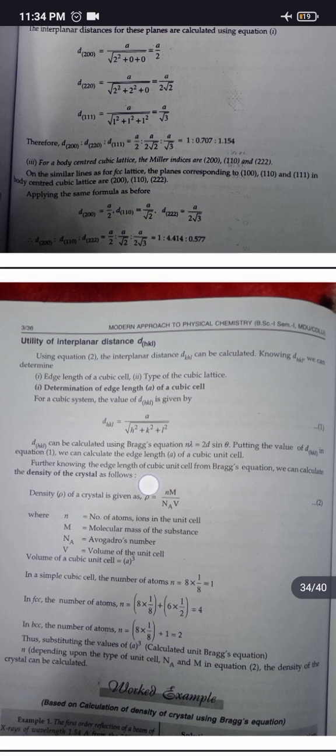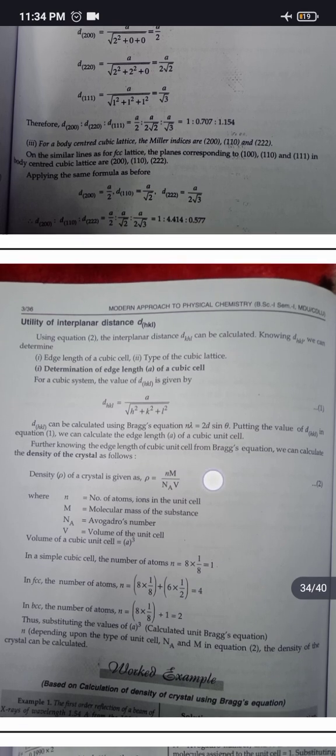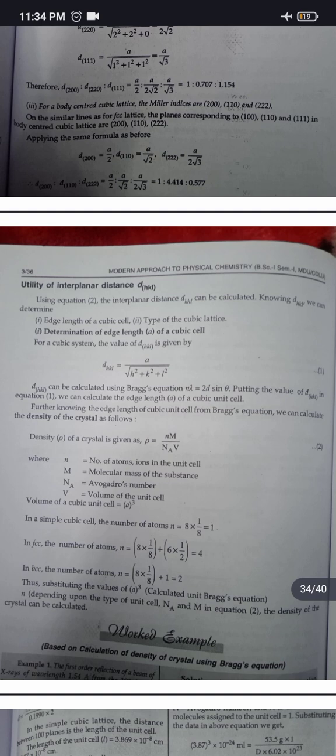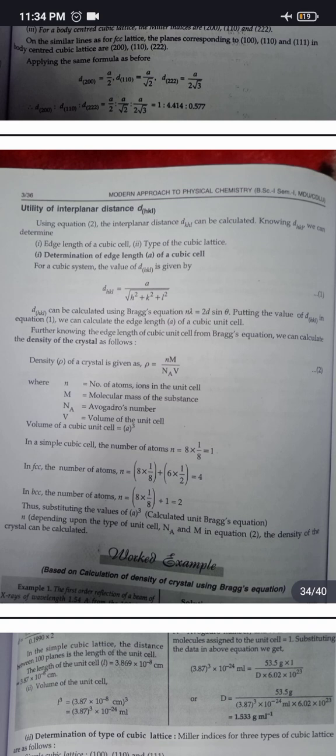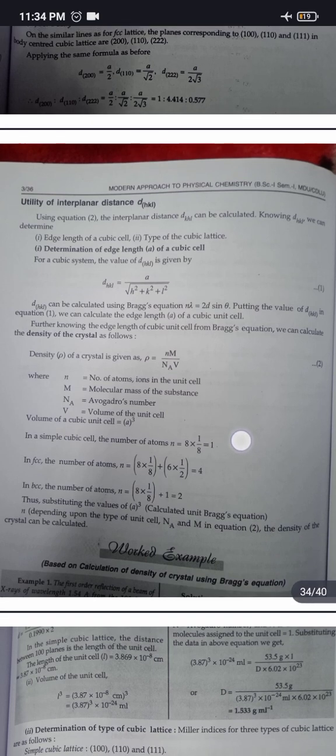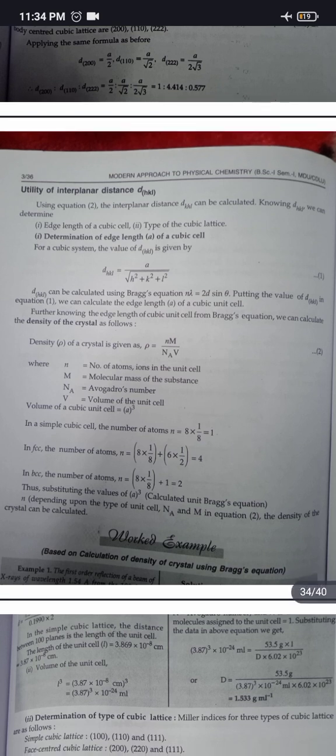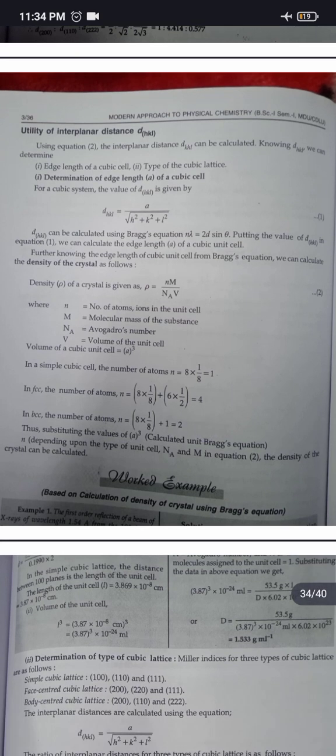Further, knowing the edge length of the cubic unit cell from Bragg's equation, we can calculate the density of the crystal as follows. Density rho of a crystal is given by rho equals n into M upon Avogadro number multiplied by volume. The volume of a cubic unit cell is a cube. In a simple cubic cell, the number of atoms n equals 8 multiplied by 1 by 8, equals 1. In FCC it will be 4, and in BCC it is 2. Substituting the value of a cube calculated from the Bragg equation, and depending upon the type of unit cell, n and M in equation 2, the density of the crystal can be calculated.